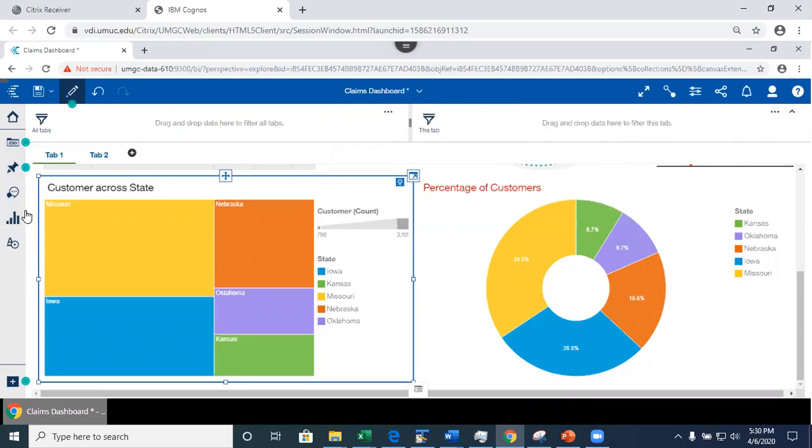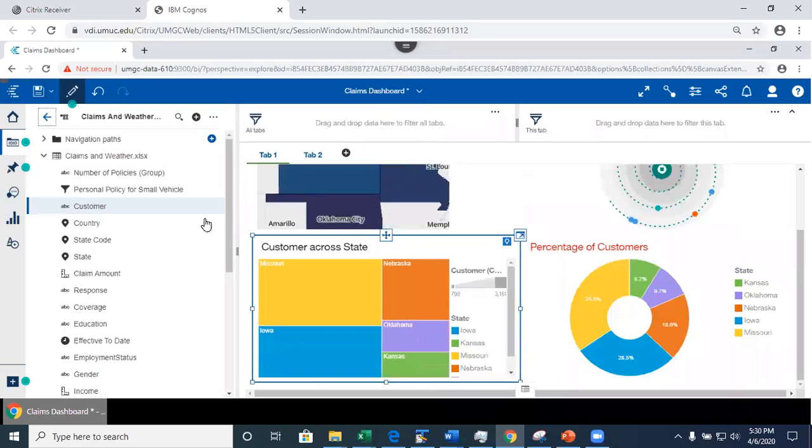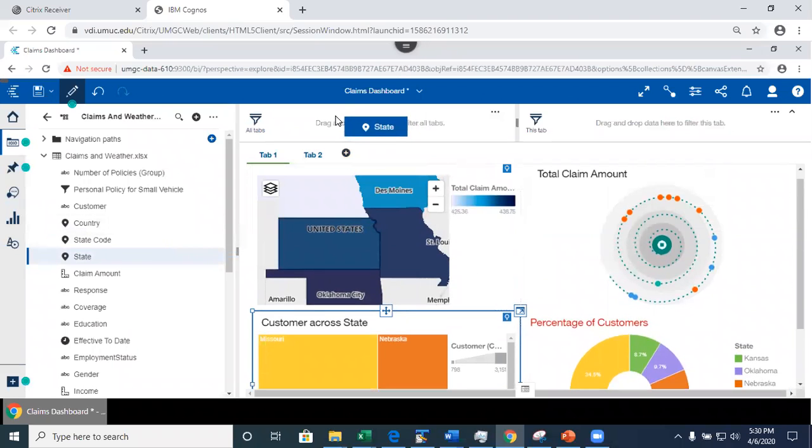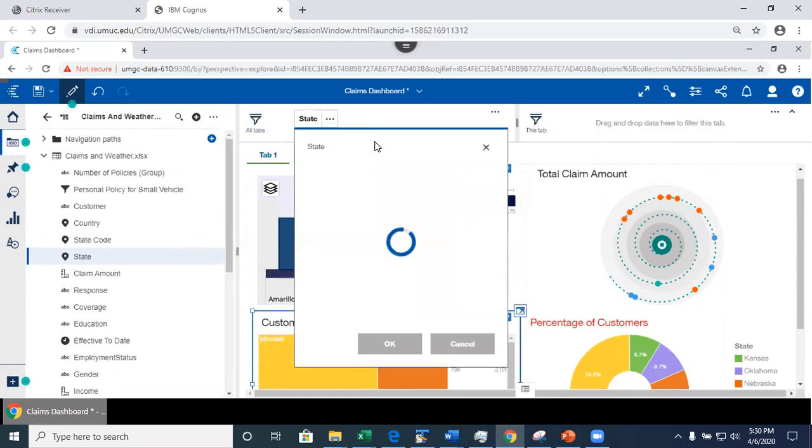I'm going to do something different now. I'm going to go back to my fields. See, I click on this folder, and that reopens the fields in my data. What I'll do right now is I can do state. I'll drag and drop state, and this time I'm going to put it to all tabs.